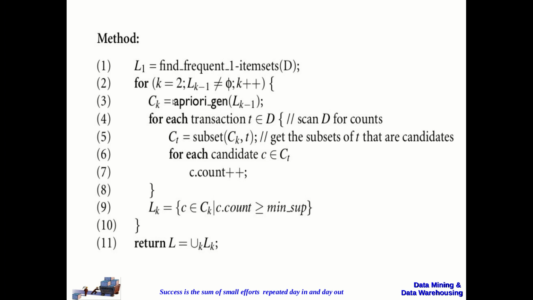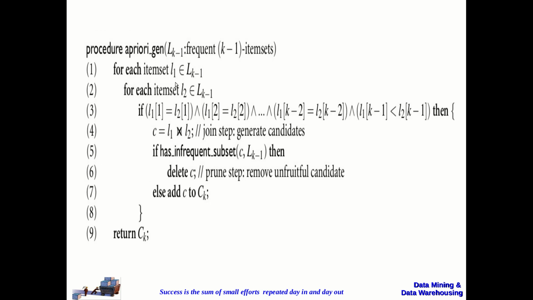Now let us see how the candidates are generated from Lk minus 1. So this is the procedure for generating the candidates. Now the candidate generation uses another process called the pruning process. This pruning process will remove an infrequent item set at the early stage itself.